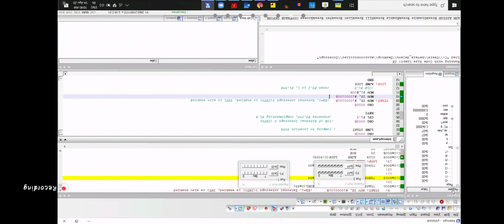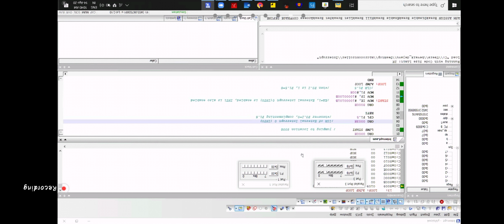So if I run, what should happen? If I give this low, what should happen? I'm giving this low signal. Okay, see, if I'm giving this low, I'm complementing P1.5. Okay, now together I'll give together.